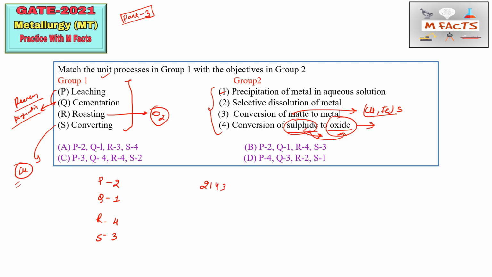The options which start with something other than 2 we can cross out. So C option is wrong, D option is wrong. Here A and B remain, so B option is 2143 and A option is 2134. A is wrong, because we know that R, roasting, is basically the conversion of sulfide to oxide, not conversion of metal to metal. So B is correct here. This is the way of doing this matching type of question.